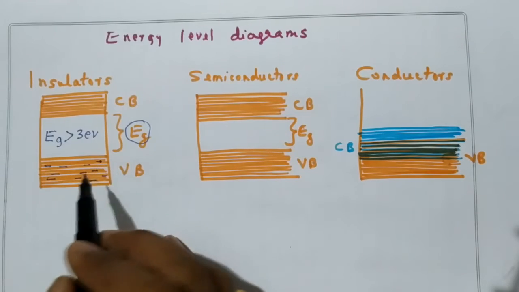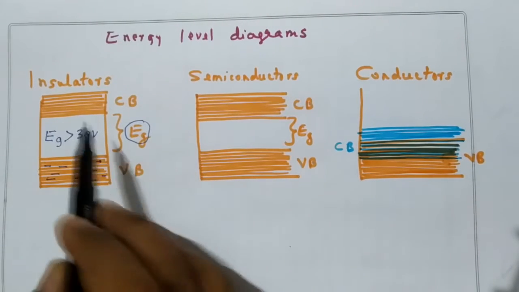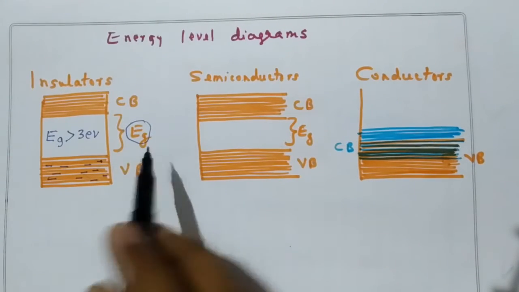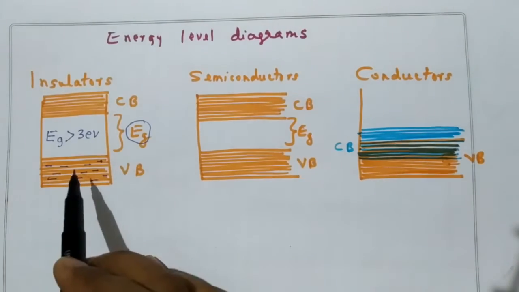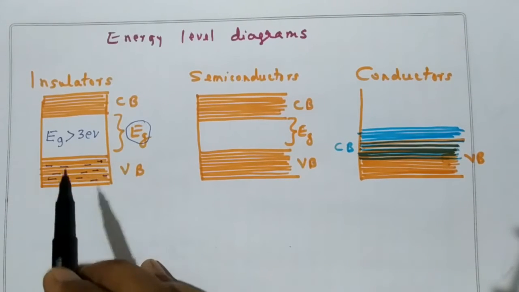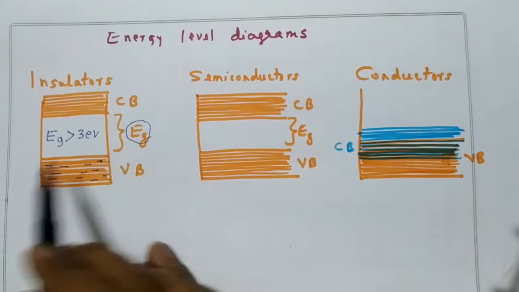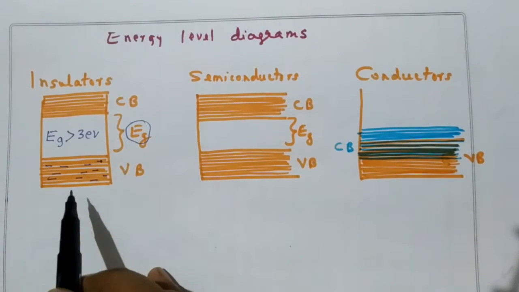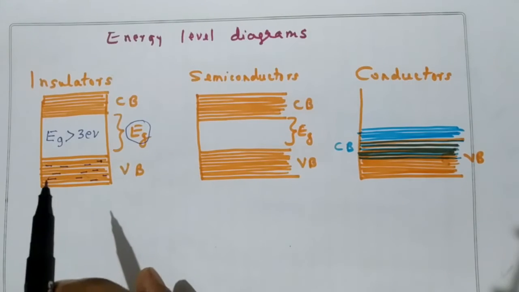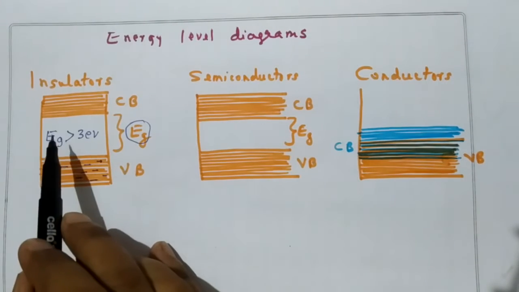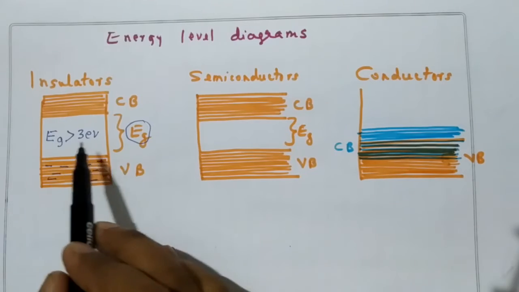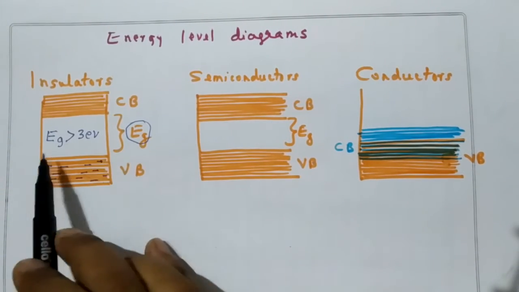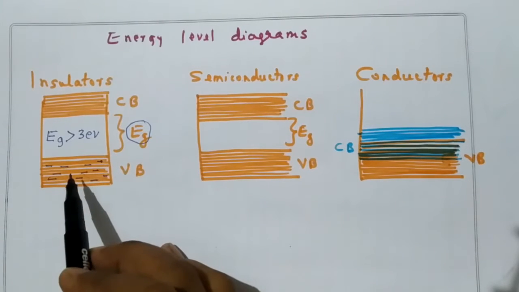But you know that however much energy we apply, the current will not flow through an insulator. Why? Because when we apply the energy to an insulator, the energy will be distributed among all the electrons. So the energy acquired by each electron will be less than 3 electron volt, maybe 1 electron volt or 2 electron volt or 2.1 electron volt, like that. So the energy cannot exceed 3 electron volt.